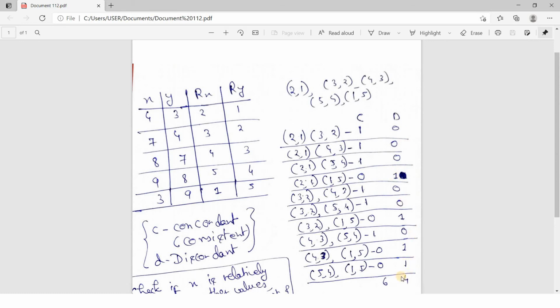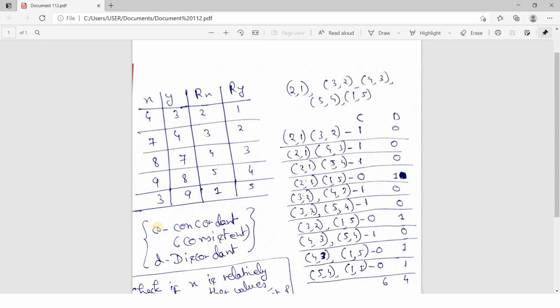Okay. Now suppose I want to get the overall relationship idea about x and y, these two ordinal data. How can I compute it? Very simple. Total number of cases when x and y are moving in the same direction, minus total number of cases when x and y are moving in the opposite direction. So 6 minus 4, that is 2. As simple as that. So 2 is giving us the idea about the relationship between x and y.